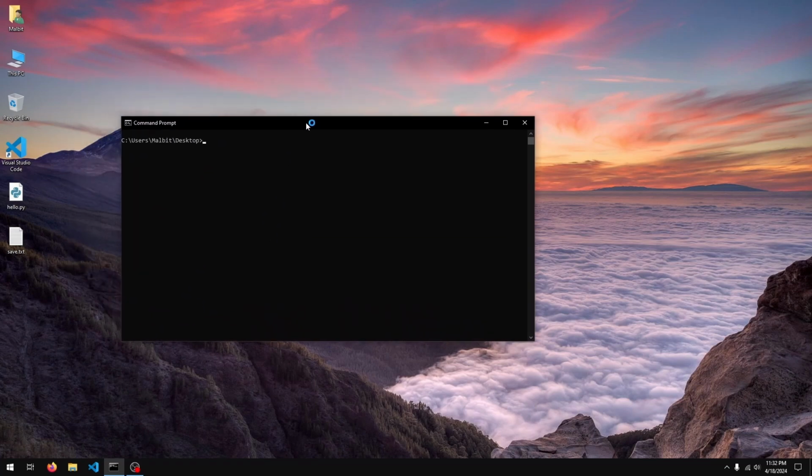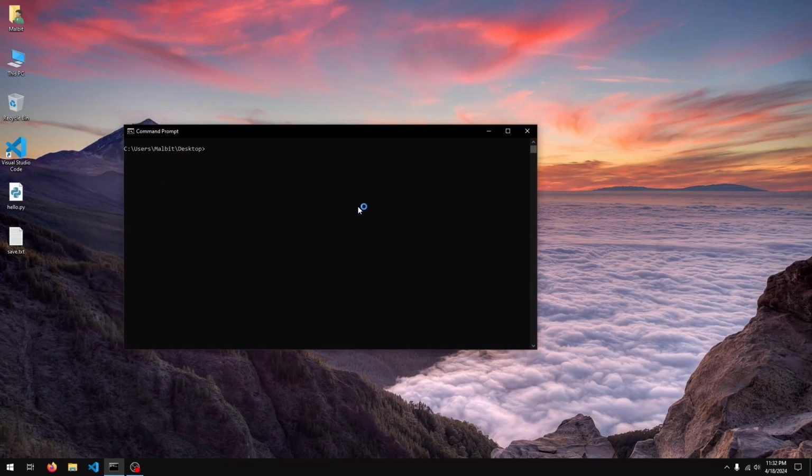One more useful function with pip is the ability to create a list, a file with all of the packages you've installed. So what I can do is pip freeze, space, and I'll put a greater than symbol, space, and the name of the file you wish to write this to.